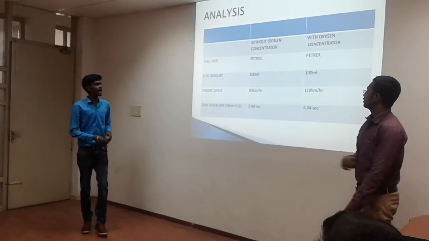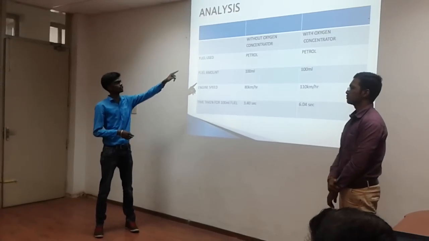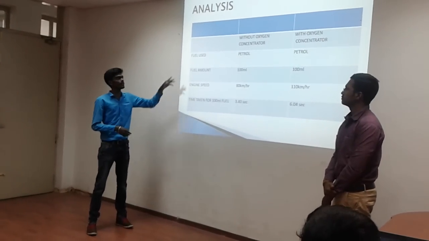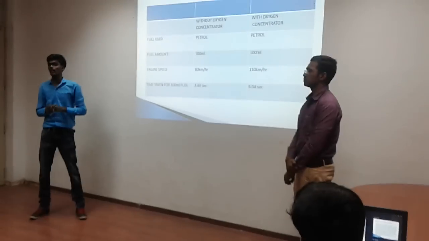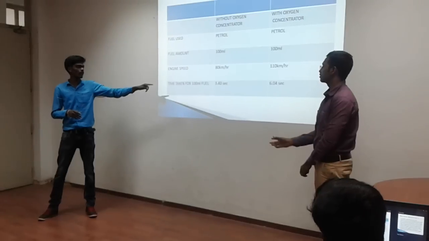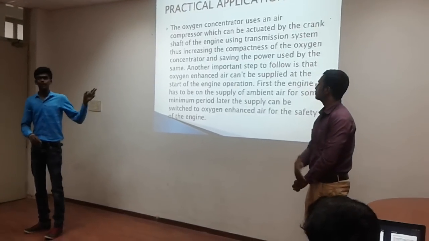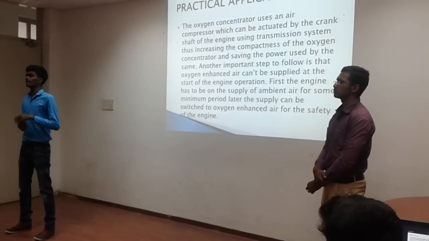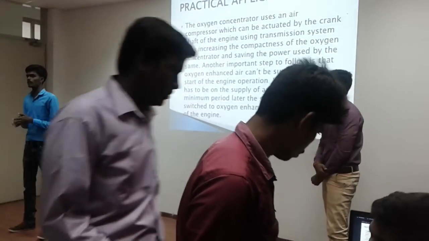A small analysis was done within our project. You can see the results without the oxygen concentrator and with the oxygen concentrator, that is, our innovative project. The fuel is the same petrol and the fuel amount is the same, but the engine speed differs here. What is happening here? I want to explain, my dear friends. The time taken for the 100 ml combustion is 3.40 seconds and 6.42 seconds. We are mechanical engineers and should not compromise on everything, so catalytic converters are used to control pollution in the vehicle.